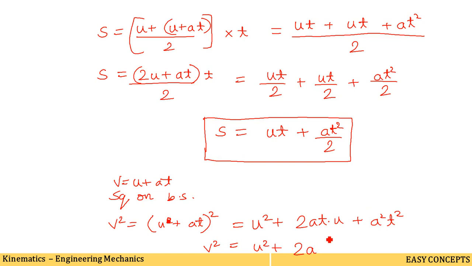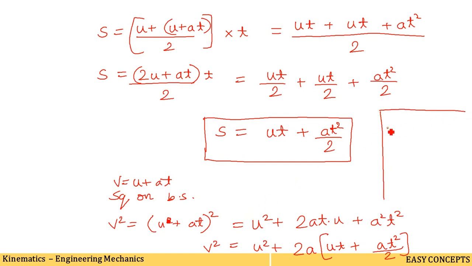We are taking 2a outside, and in the bracket ut is remaining, plus a is already outside, so one a is remaining, and t square we write as it is. 2 was not there but still we have taken it common, so we have to give it back, so 2 will be here. So you will get ut plus half a t square here.